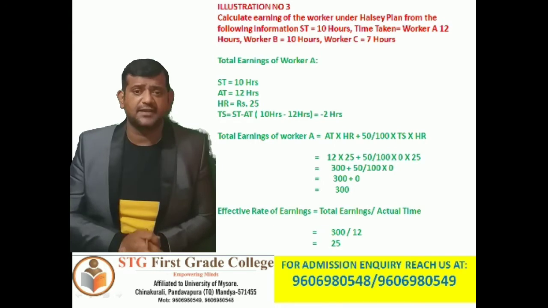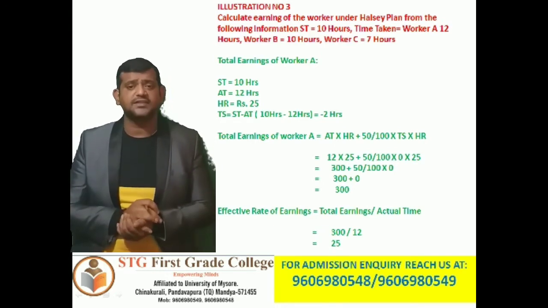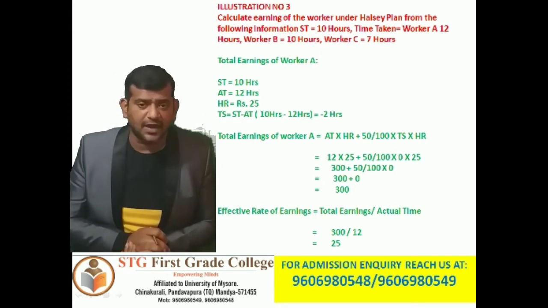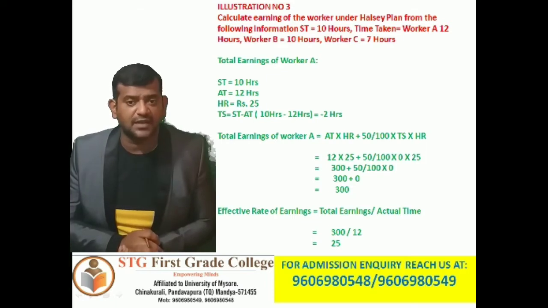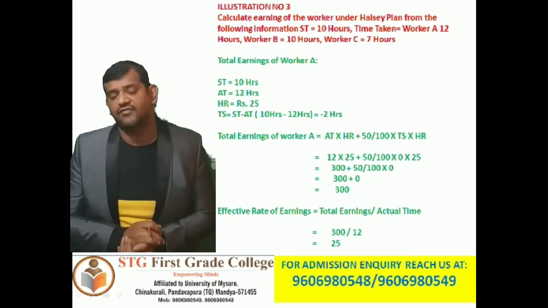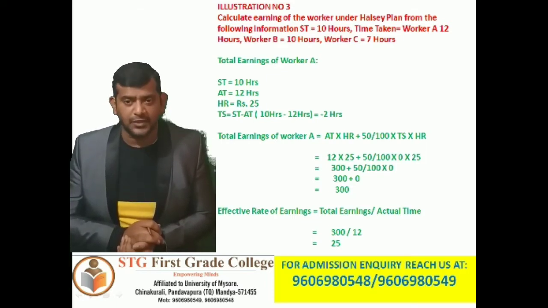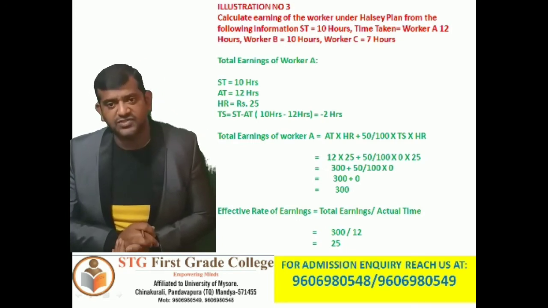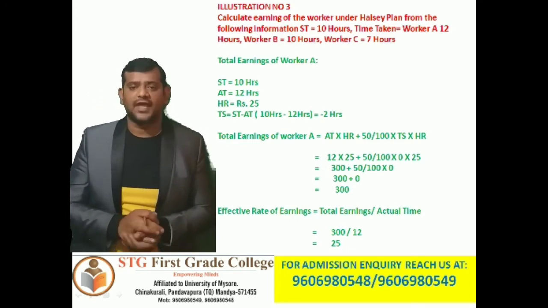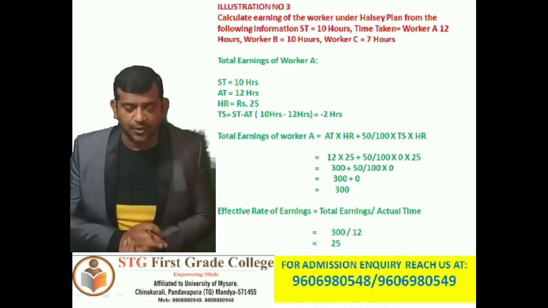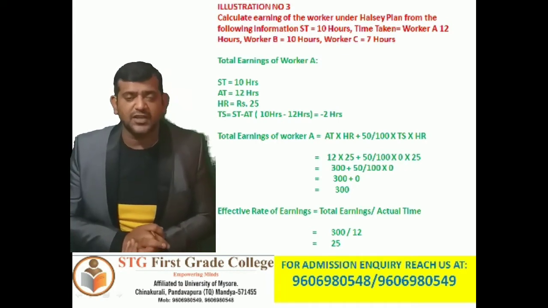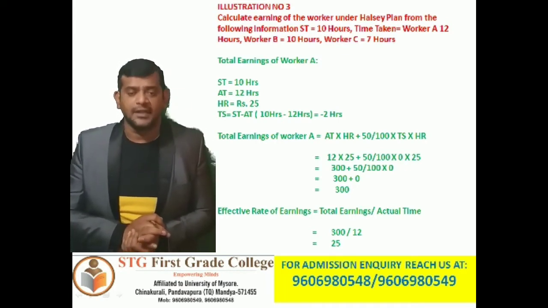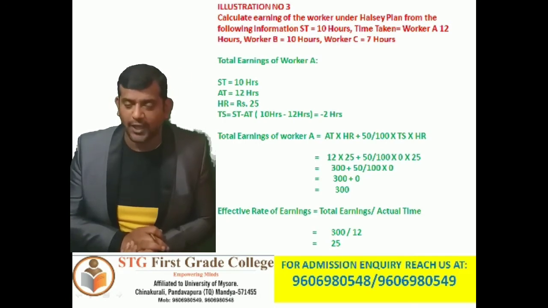Next step: 12 25s are 300, plus 50 divided by 100 into 0, 25s are 0. So 300 rupees plus 0 again.